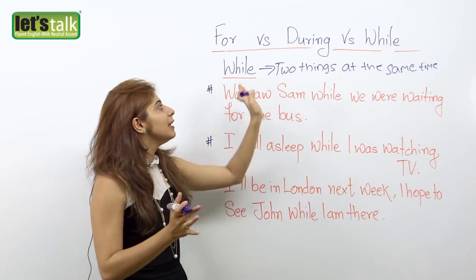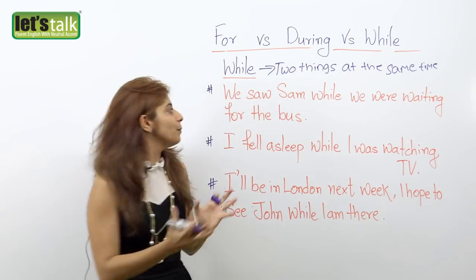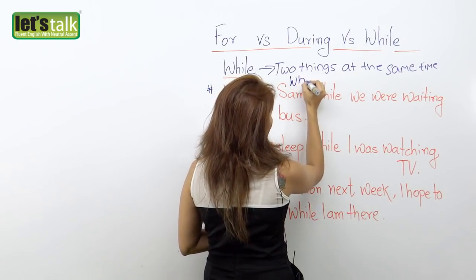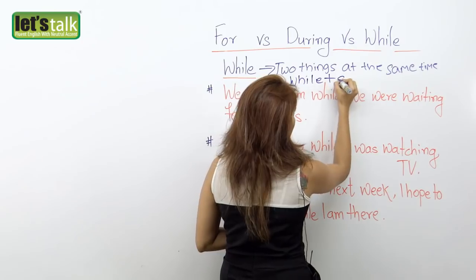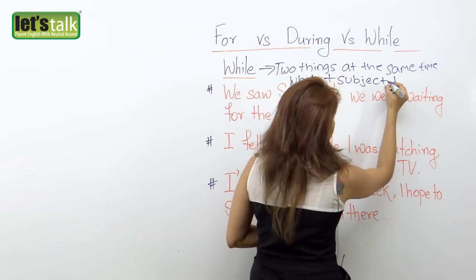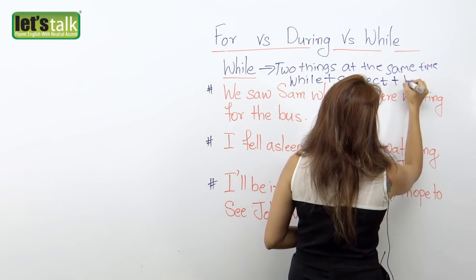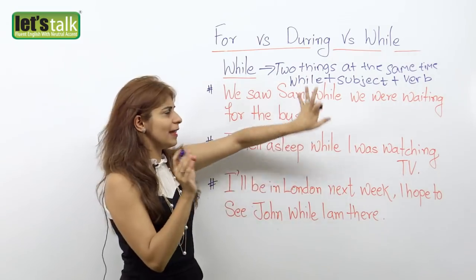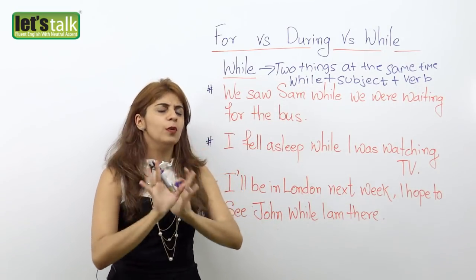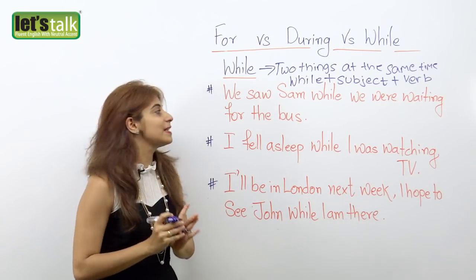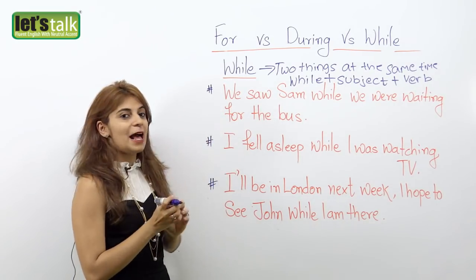Also remember that while is always followed by a subject and a verb. Once you understand this, trust me, you will be great when you use any of these prepositions.